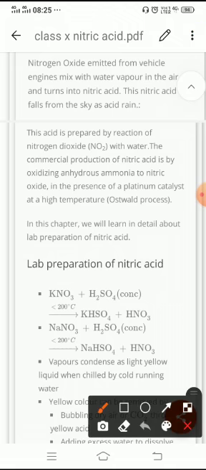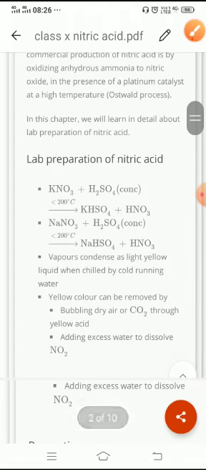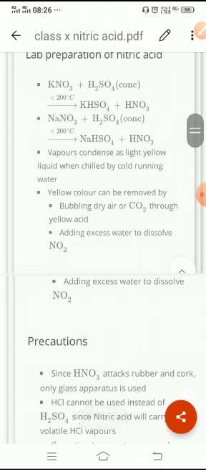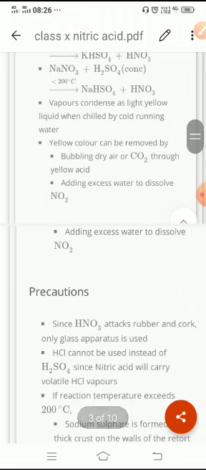Now, the vapors condense to light yellow after some time. Now the question arises, why? Because nitric acid is unstable to sunlight, heat or light. It easily decomposes to oxides of nitrogen, and the presence of oxides of nitrogen turns the acid yellow. Then, adding excess water, the NO2 dissolves and it becomes transparent. This is the reason that dilute nitric acid is transparent in color, but the concentrated acid is slightly yellow due to the presence of oxides of nitrogen.